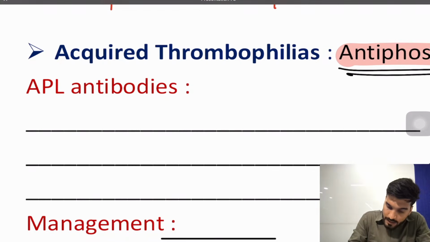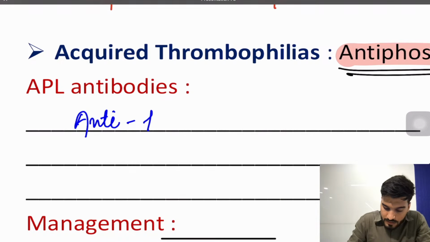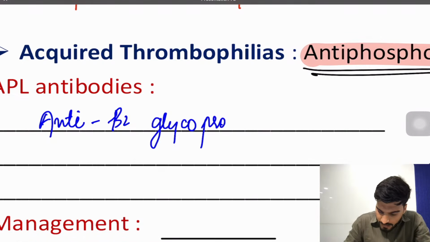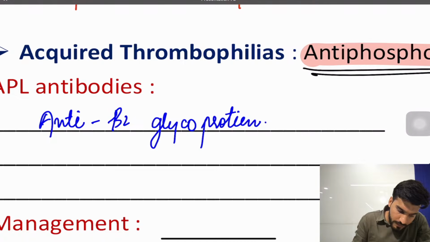Number one is the anti-beta-2 glycoprotein. Followed by that we have anti-cardiolipin antibody.